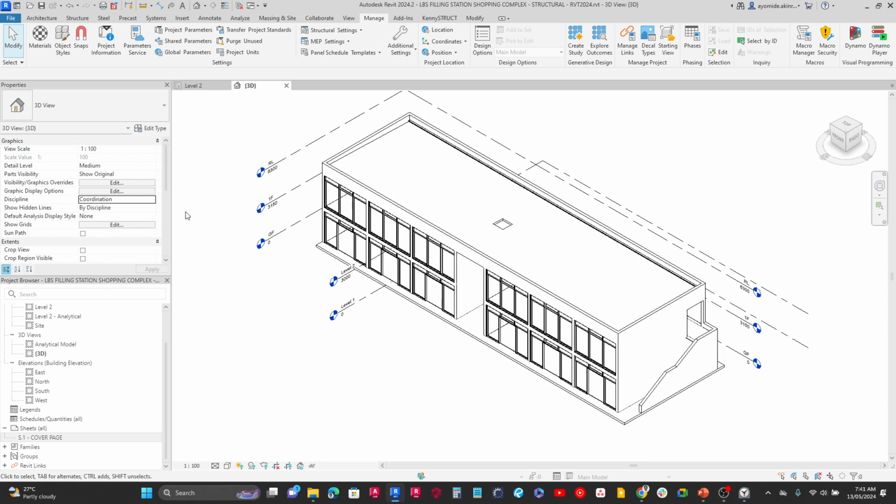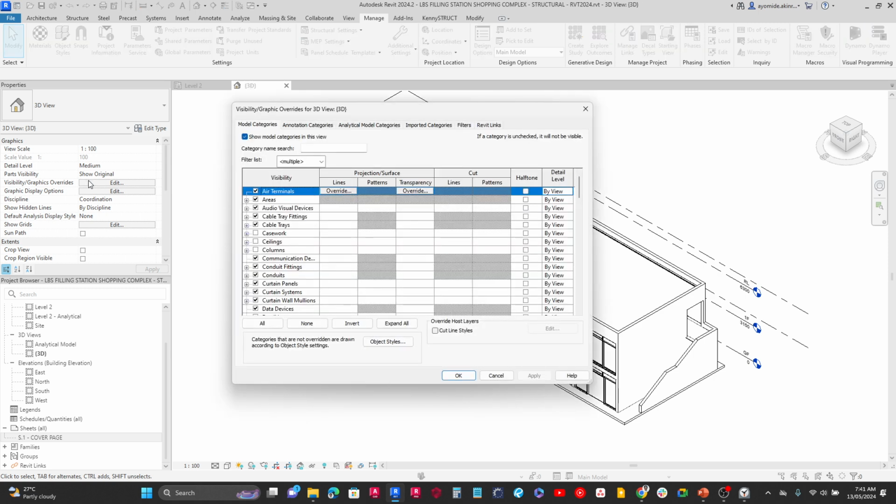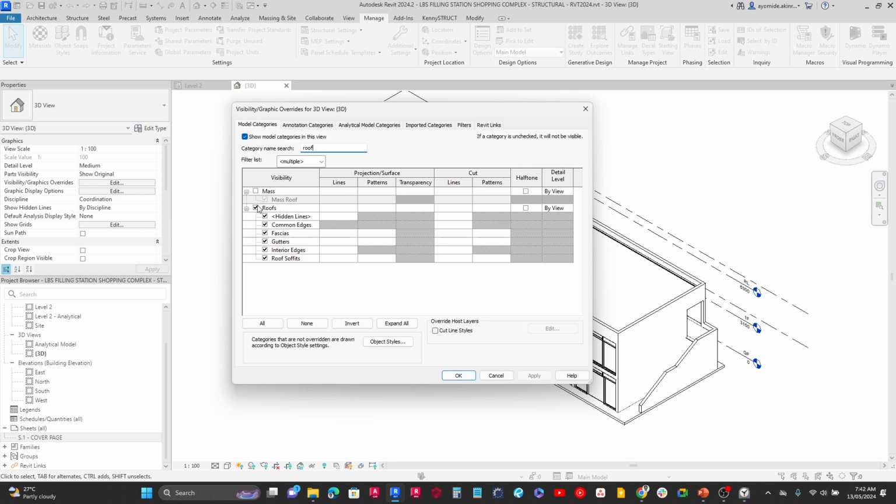After you've done that, you want to come over here to the bottom of your screen and change the visual style here to hidden line. Then come back to the properties box and change the visibility graphics override by clicking on edit. You come here to model categories and then you search for roof, and you turn it on over here and then click OK.